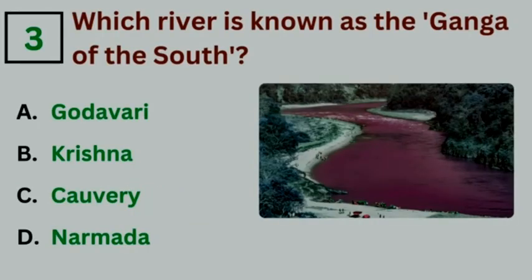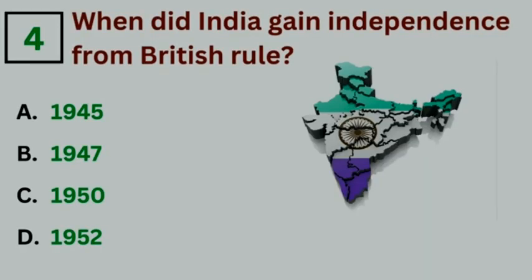Which river is known as the Ganga of the South? Answer option C, Kaveri. When did India gain independence from British rule? Answer option B, 1947.